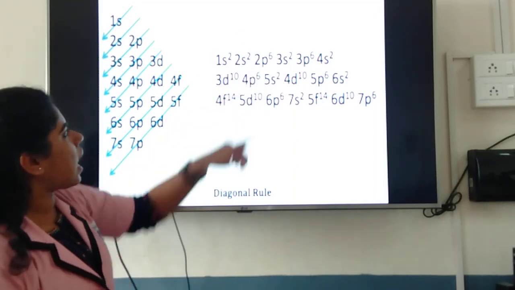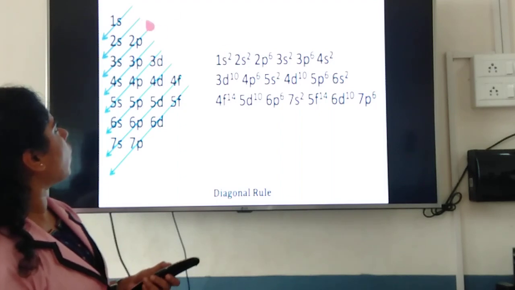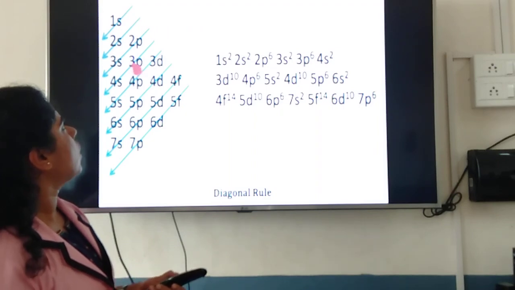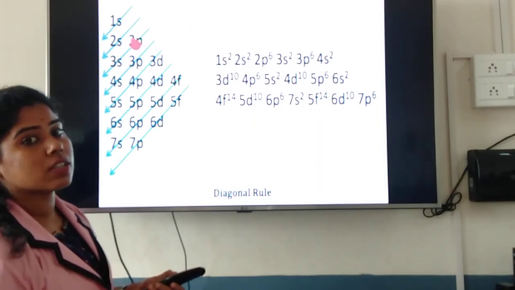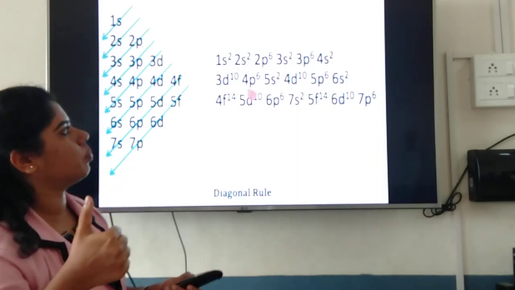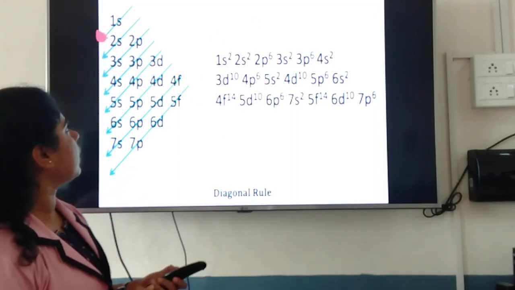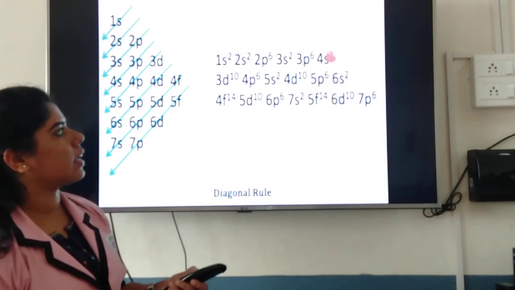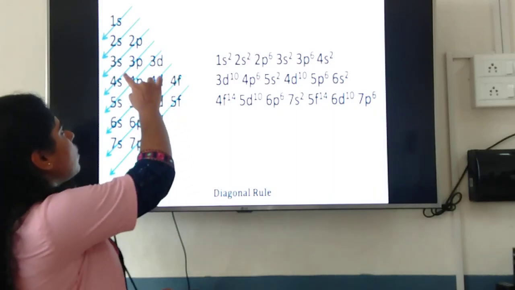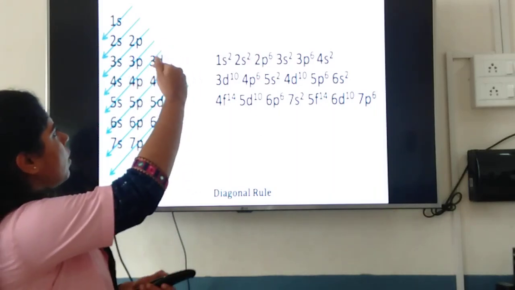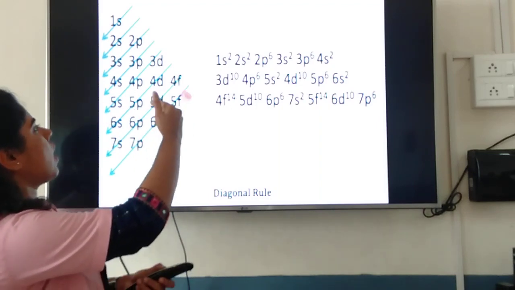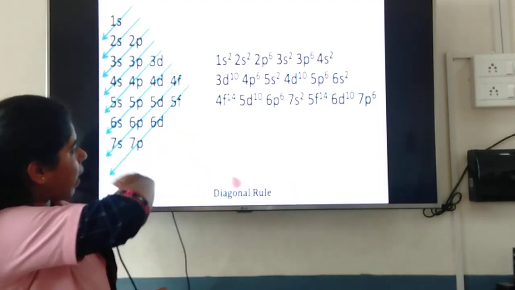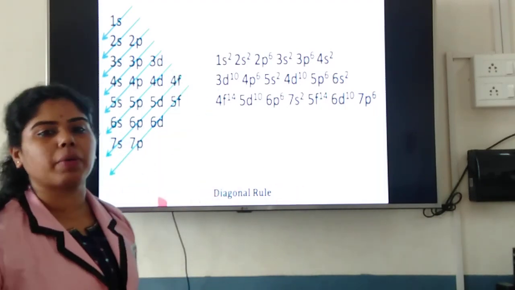Okay, done. After that, you go to 2p now. Once you are done with this row, then you go up again. So you get 2p. P can take how many electrons? 6. So you fill 2p6. Got it? Now after filling 2p6, where do you have to come? You have to come down. That is 3s. So 3s can take how many? 2 electrons. In the same way, you go to 3p, 4s, 3d, 4p, 5s, 4d, 5p, 6s, 4f, 5d, 6p, 7s, 5f, 6d, 7p.